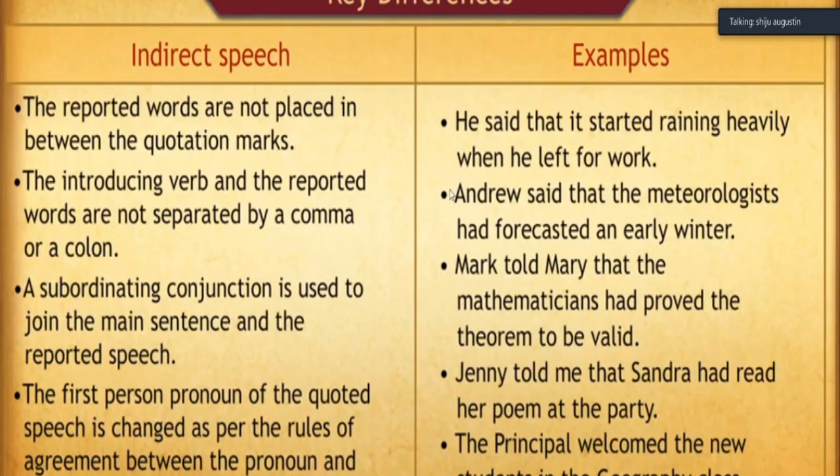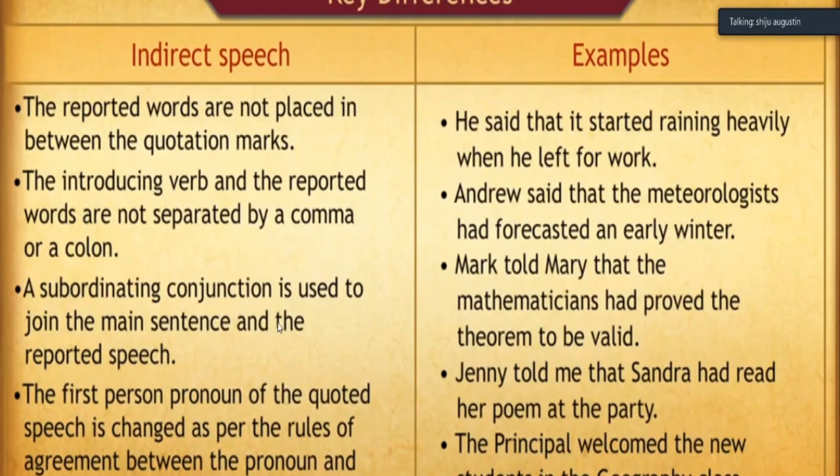Okay. The second point, the introducing verb and the reported words are not separated by a comma or colon. There will be no comma or colon between the reported sentence words. Andrew said that the meteorologists had forecasted an early winter. That's all.